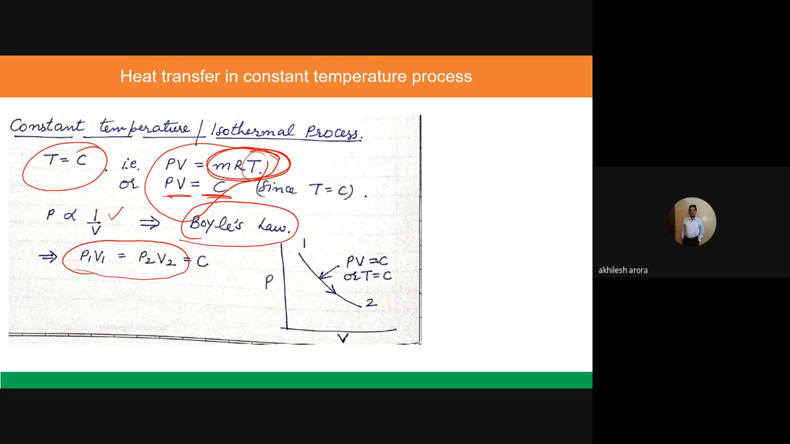This is the representation of the constant temperature process or isothermal process, where I can write PV is equal to constant or T is equal to constant. So once again, what will be the change in the internal energy in this particular case of a constant temperature process? It would be 0, because there is no change in the temperature. For internal energy of a gas, we know the formula is mCv dT, and the value of dT is 0. So the change in internal energy is equal to 0.